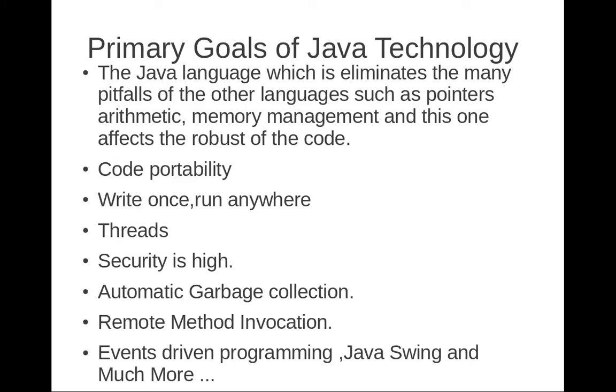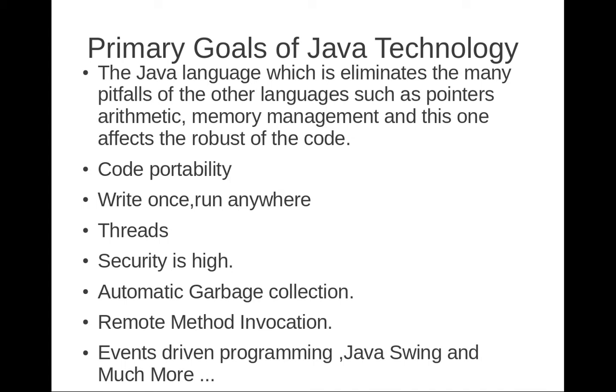Then what are the primary goals of Java technology? We already know some of the concepts from the overview of Java. What is the goal of Java? What goals were achieved? That is what we are going to see here. The Java language eliminates many pitfalls of other languages such as pointer arithmetic and memory management, and this affects the robustness of the code.